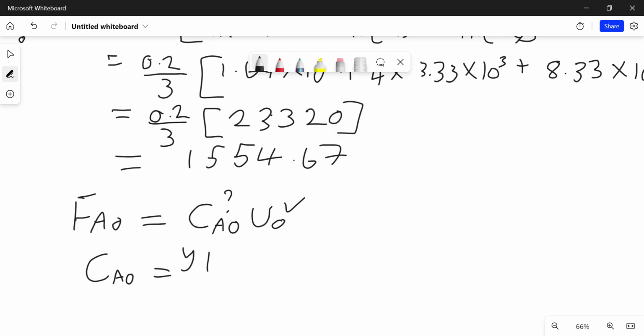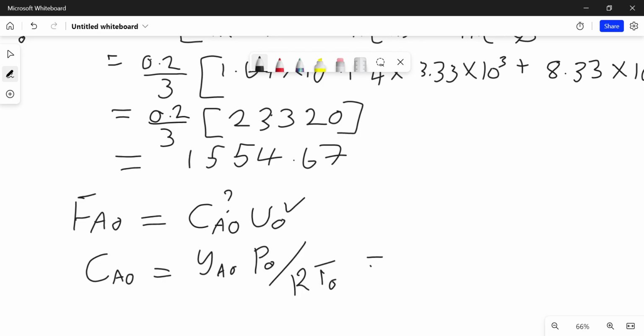The initial concentration is given by the initial mole fraction multiplied by the initial pressure, divided by the gas constant and the initial temperature.